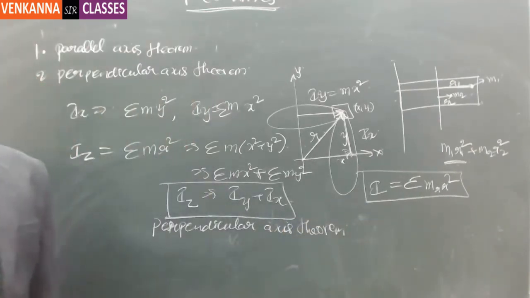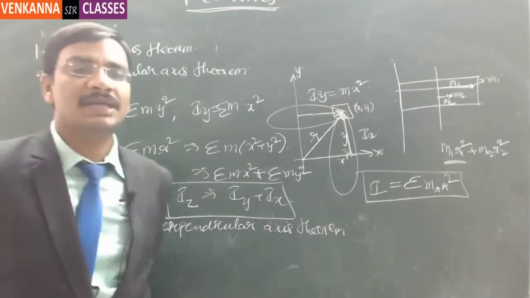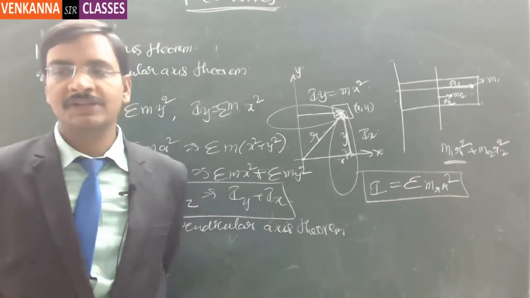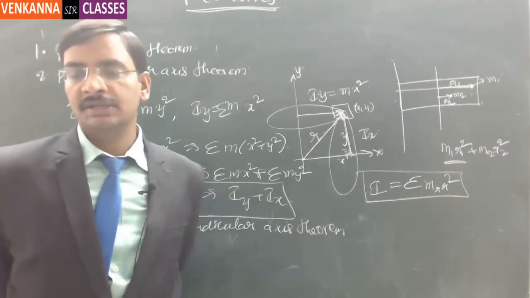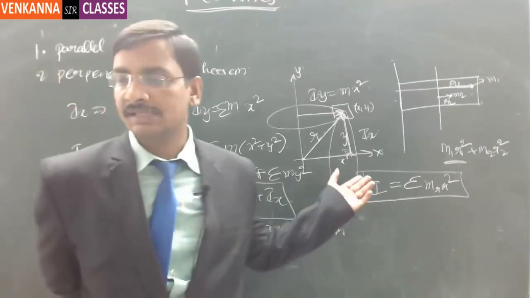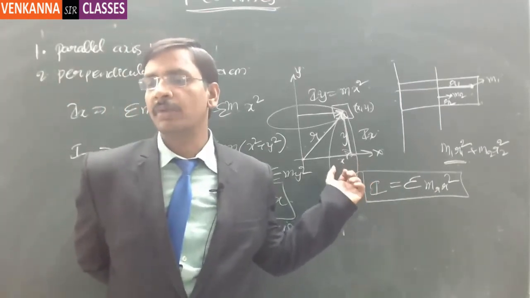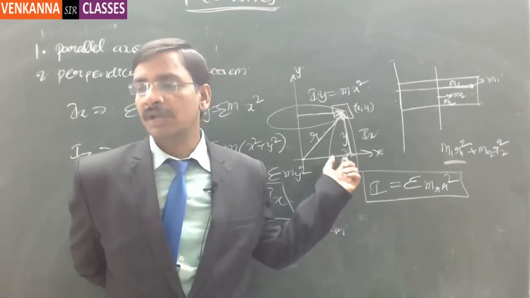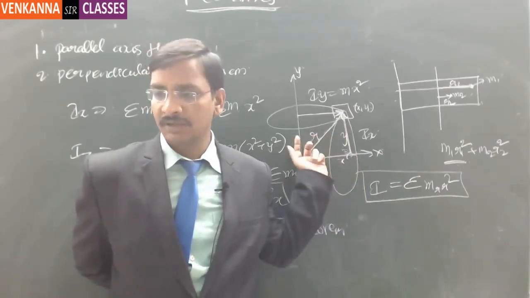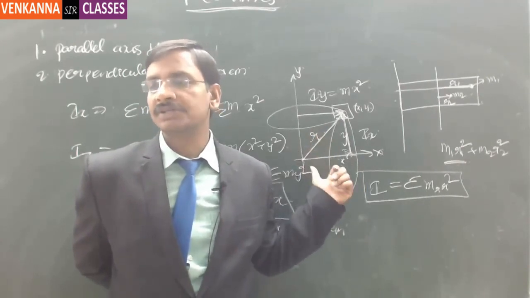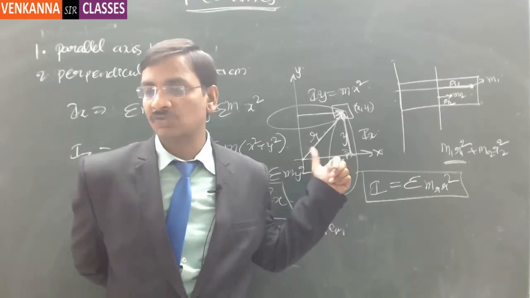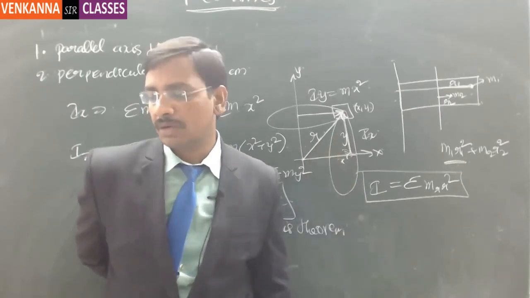Got it? So what the perpendicular axis theorem talks about is, if there is a mass m rotated about the x-axis, and the moment of inertia of the body about the x-axis is Ix, and the moment of inertia about an axis perpendicular to the first axis is Iy, then the moment of inertia of the same body about an axis perpendicular to both axes will be the sum of the two. Got it or not?